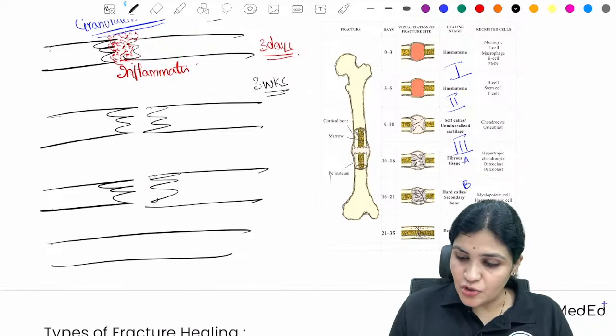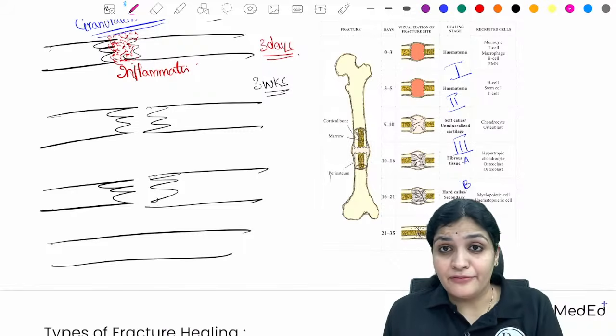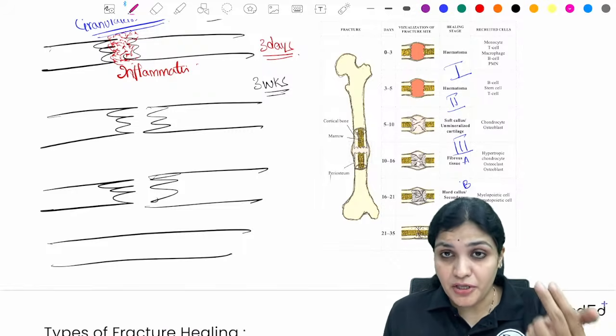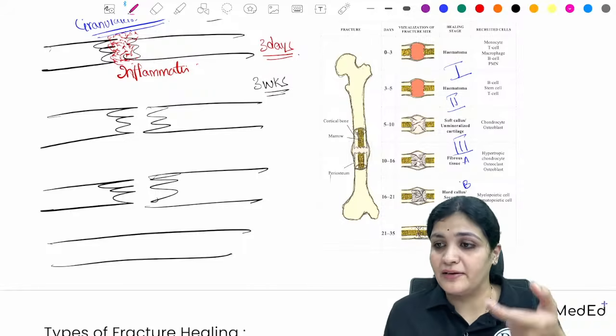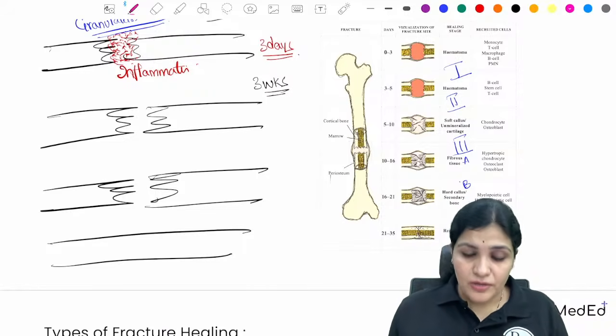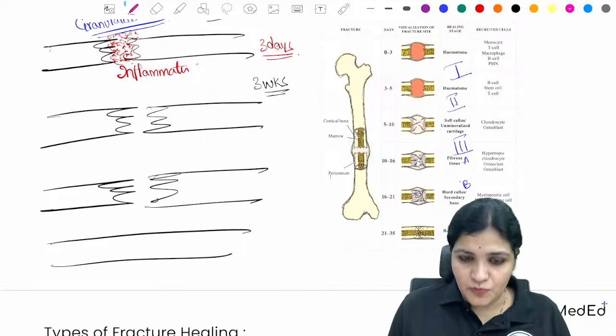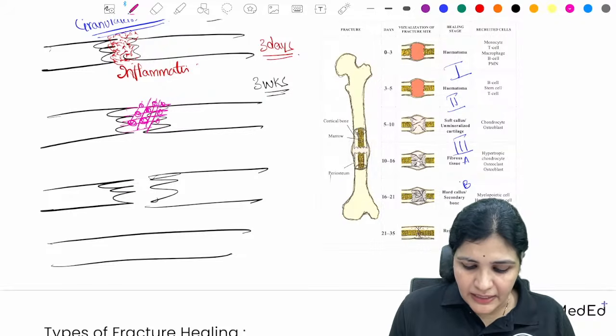This granulation tissue, whatever is there, all the growth factors, the VEGF, the BMPs, that is bone morphogenic proteins, the vascular endothelial growth factors, your insulin-like growth factors, your cytokines, all will release chondrocytes. So chondrocytes is nothing but your cartilage forming cells. So now there is a matrix, that is granulation tissue, and now all the chondrocytes will form their cartilage. So this is the cartilage.